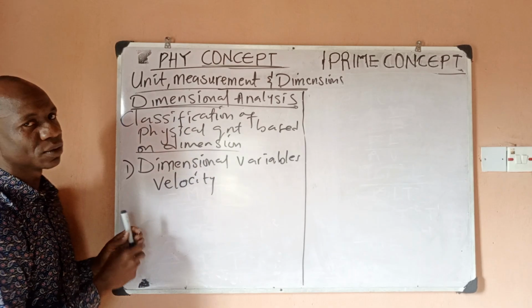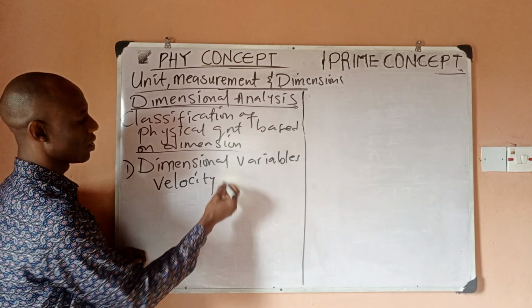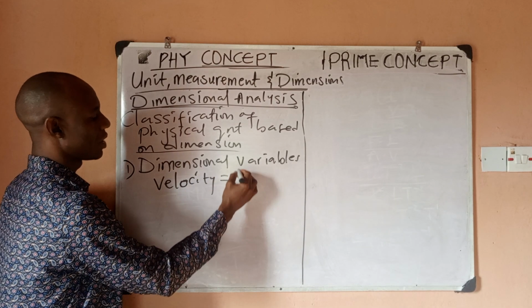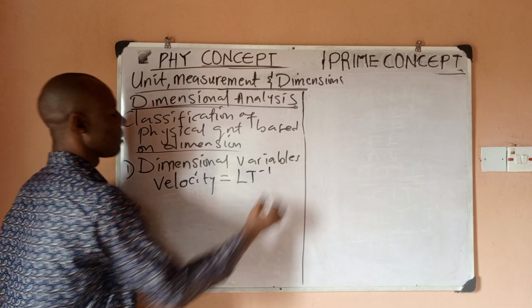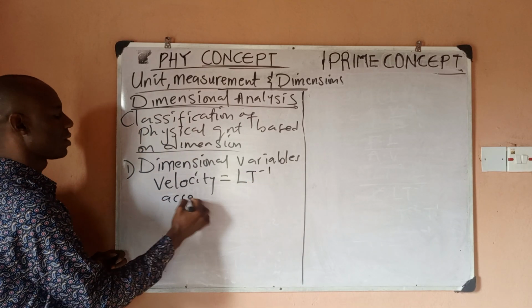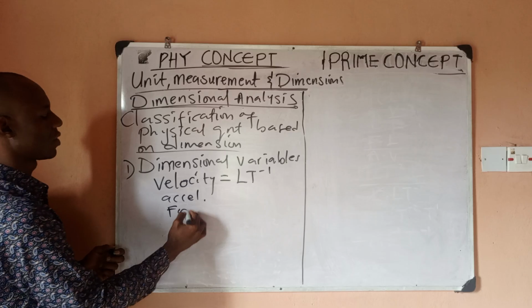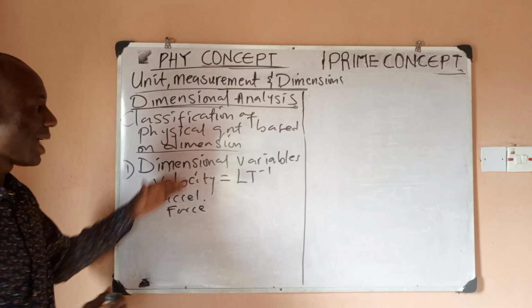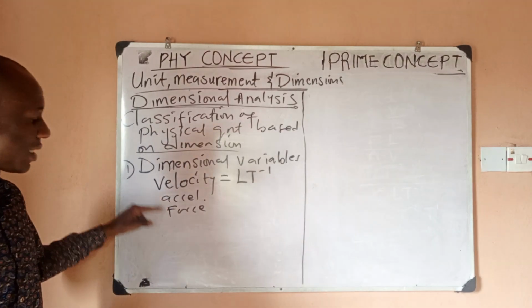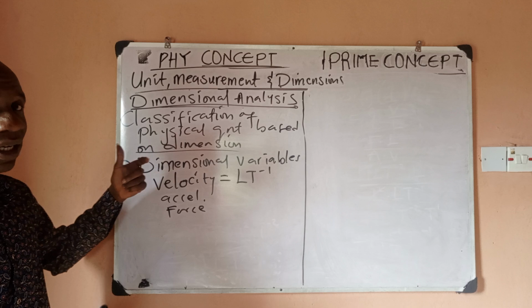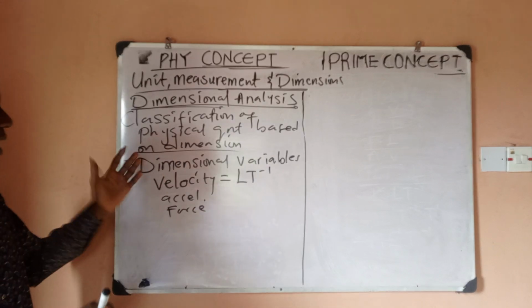And what is the dimension of velocity? We derive the dimension to be L t to the power minus 1. Acceleration is another example. Force is another example. These are dimensional variables because these things are not constant. They are variables. So this thing can change.